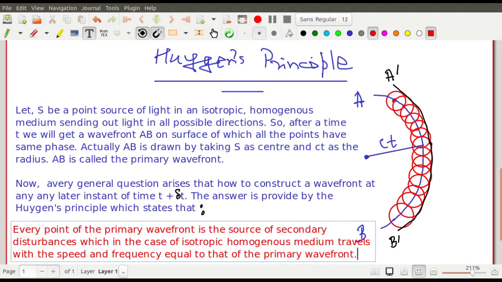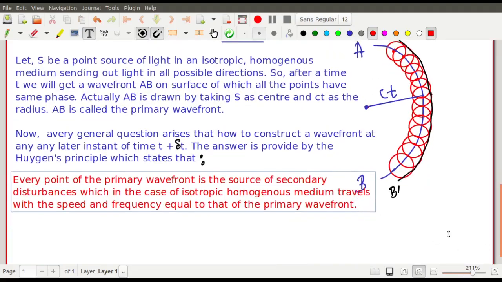So this is very simple: isotropic homogeneous means everything is the same for everybody. So whatever is the speed of the primary wavefront, the same will be the speed of the secondary disturbances emerging from it. You need to construct a wavefront, and every point of this wavefront is the source of the secondary disturbances. তাহলে wavefront তোমাদেরকে বানাতে হবে এবং wavefront-এর প্রত্যেকটা point will behave as a source of the secondary disturbances.